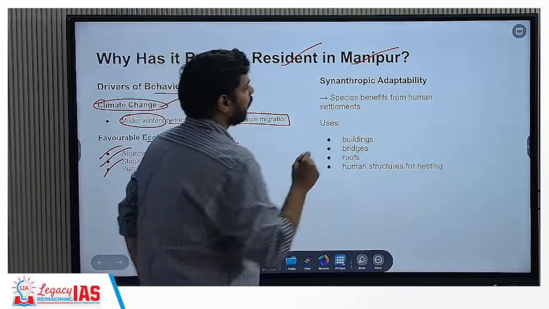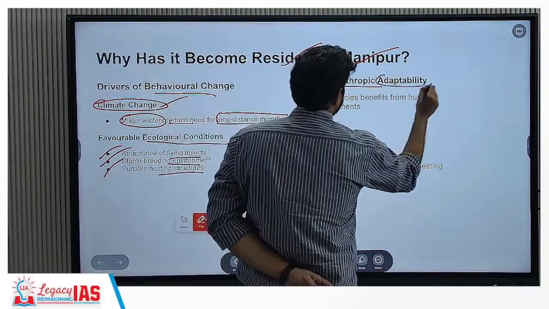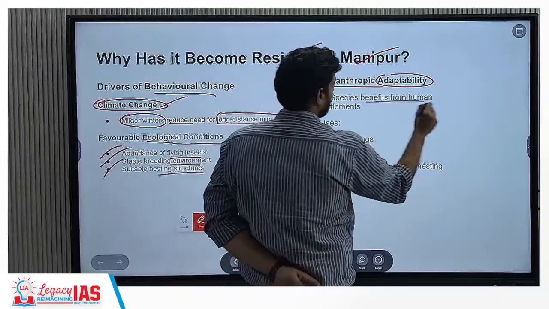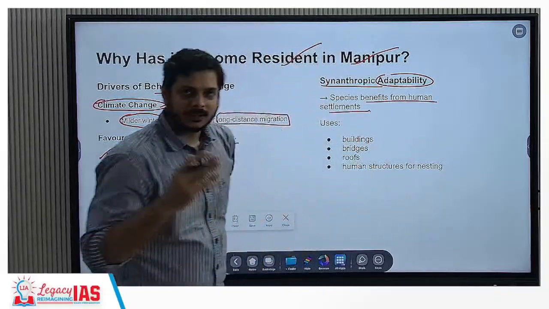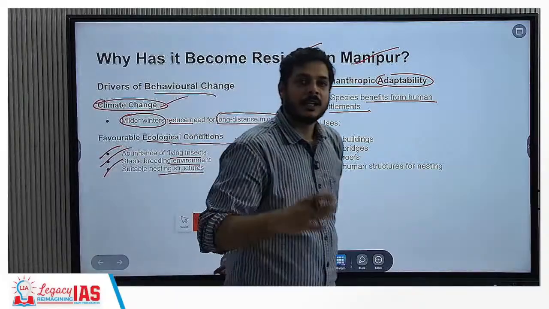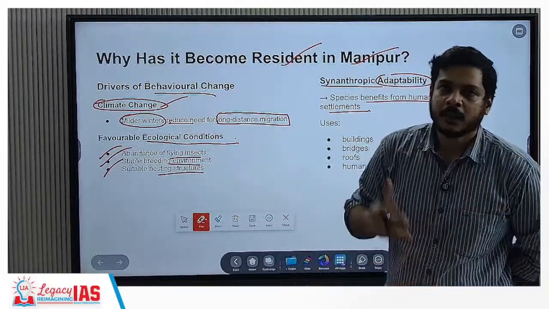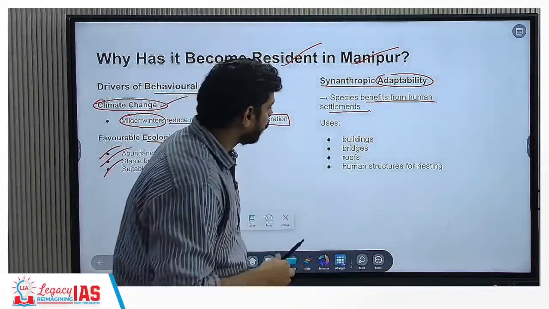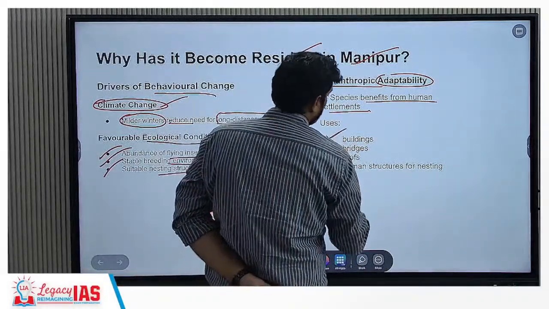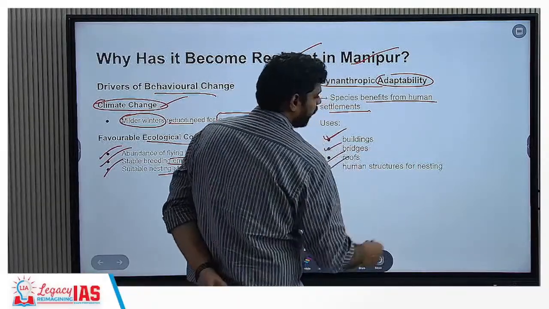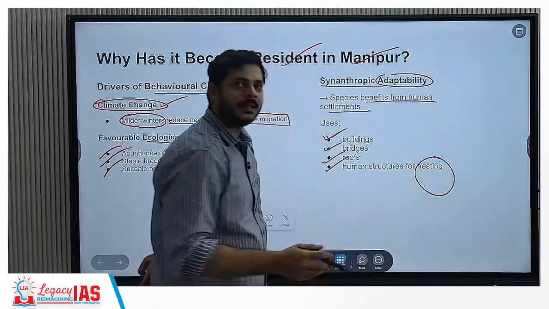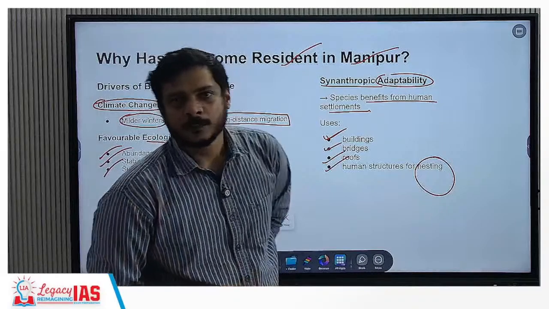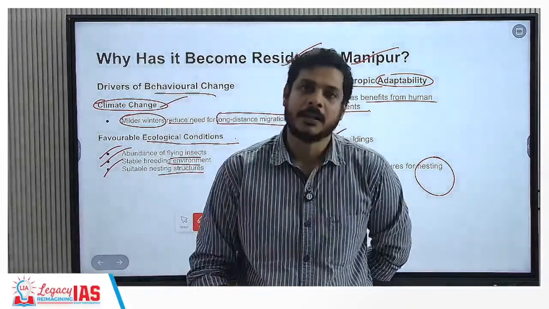The next reason is synanthropic adaptability. They benefit from human settlement. The human settlements there are not invasive of the structures these birds need. They are in fact much more cooperative and useful. Buildings, bridges, roofs, and other human structures are useful for nesting. That means the reproductive niche is also something they find useful in the Imphal Valley.